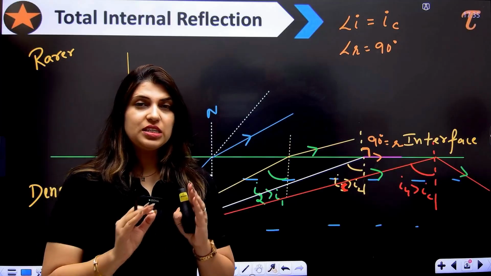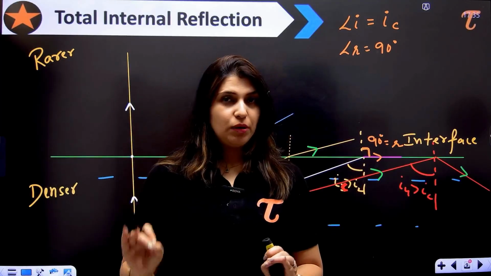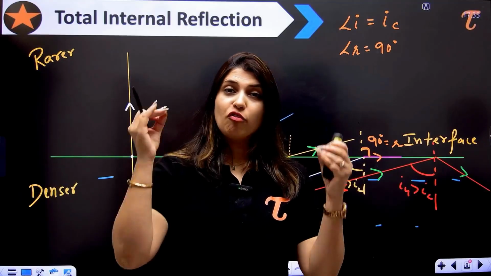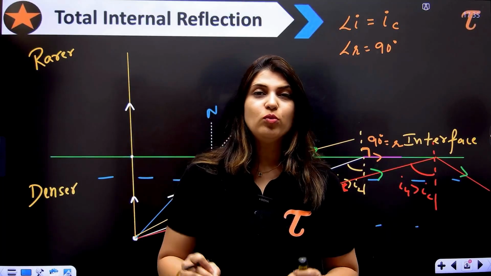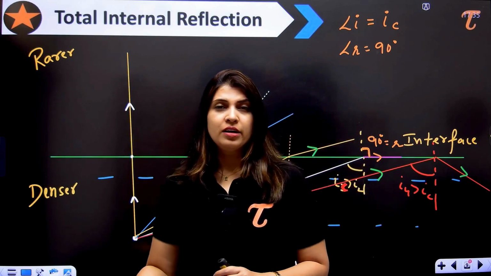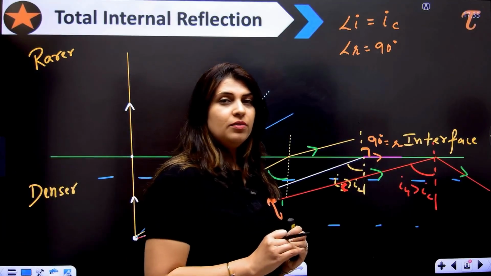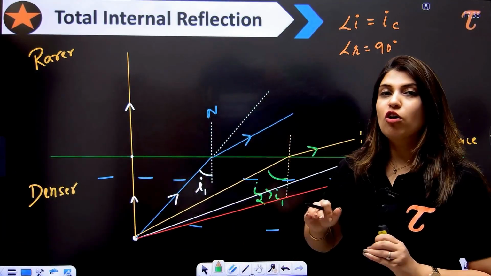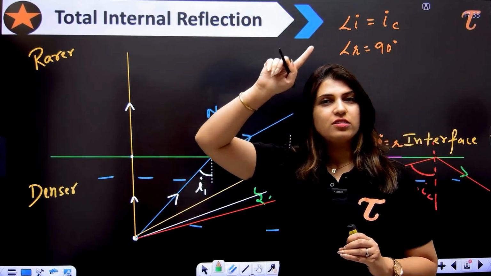So what is TIR? Total internal reflection. That means the light will reflect back into the same medium. But you must have observed that in every case it is not happening, right? When the light is moving from denser to rarer medium, first of all, there is a condition.